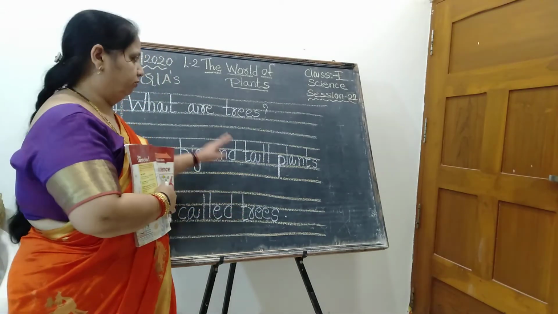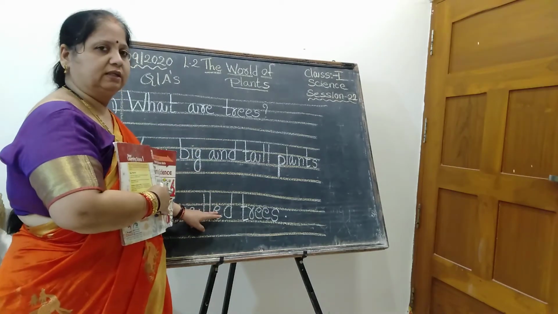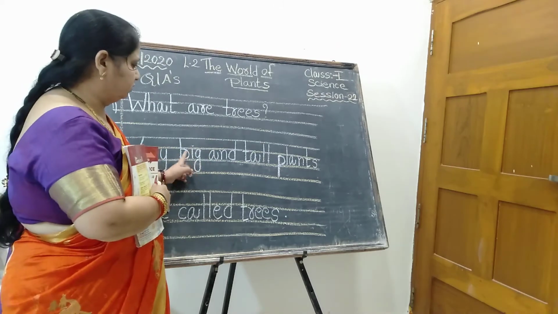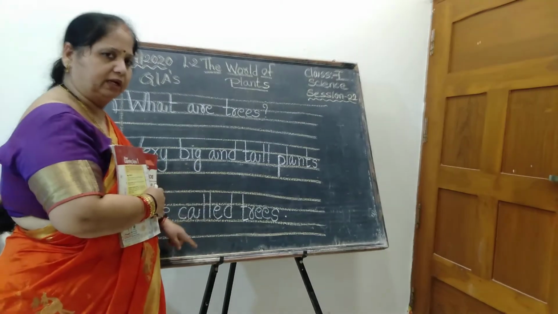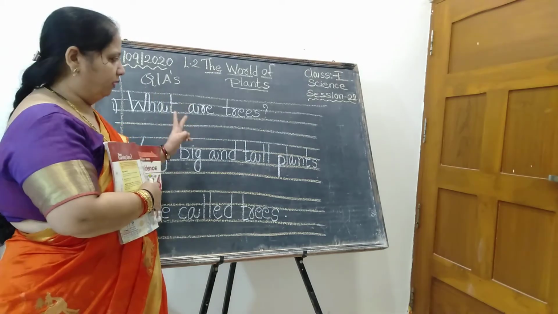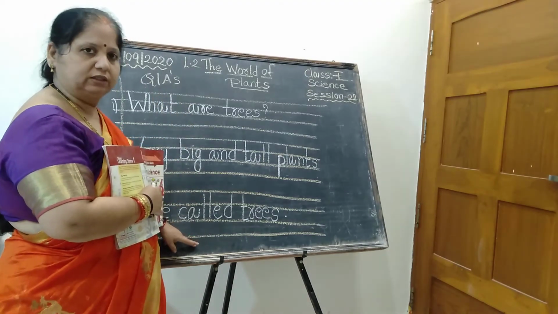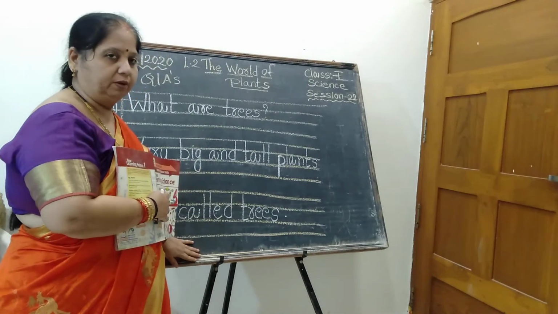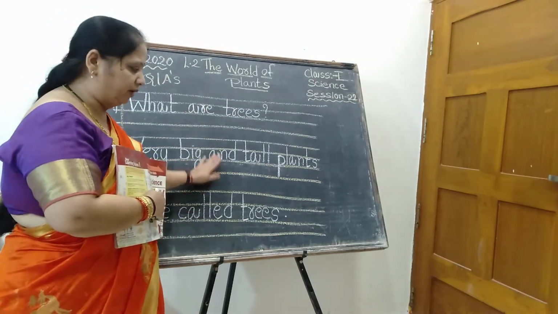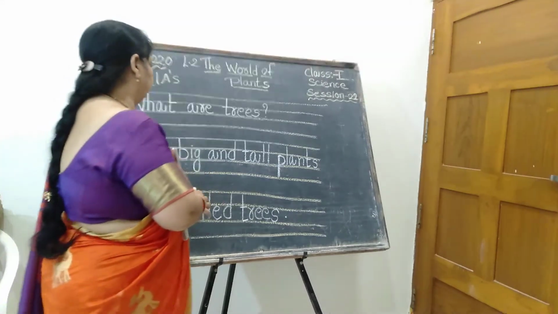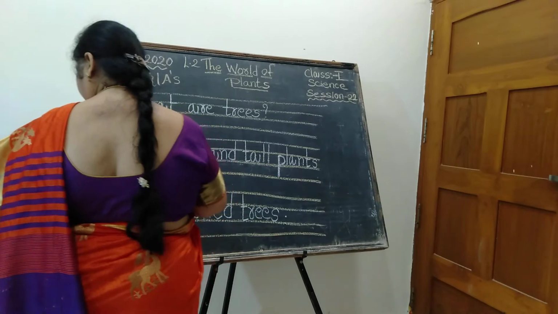Okay, so question one time, learn the answer 3 times. Writing homework is 1 time. Soon after this class, you write the answer once again, so it becomes 2 times the answer: 1 time classwork, 1 time homework. Is it clear now? Don't write the question. Only write this answer 1 more time. Is it clear now? So I am going to the next question. Get ready.